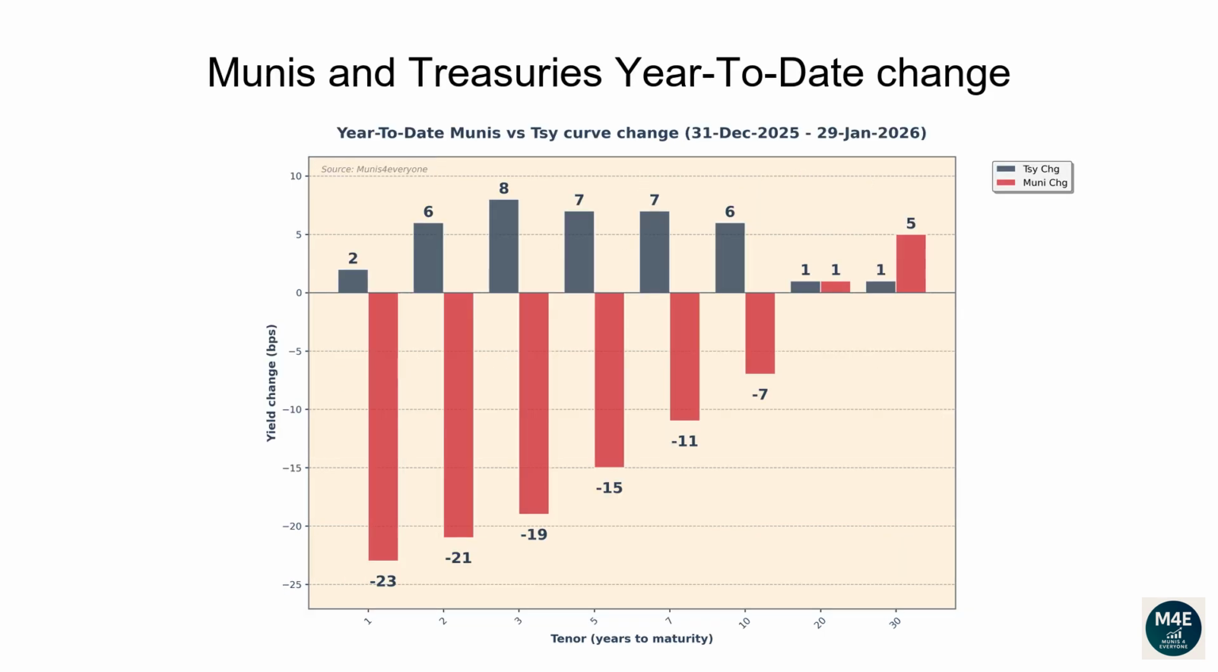This graph is similar to the previous one, but instead of showing how interest rates have moved versus the prior day, it shows how much they have changed since the end of the previous week. The current bar plot shows how Muni and Treasuries have changed year to date.